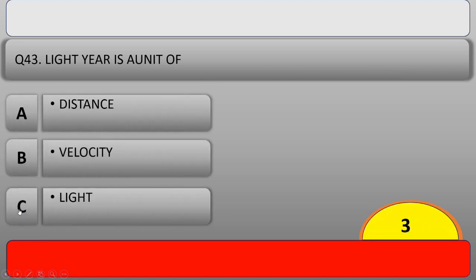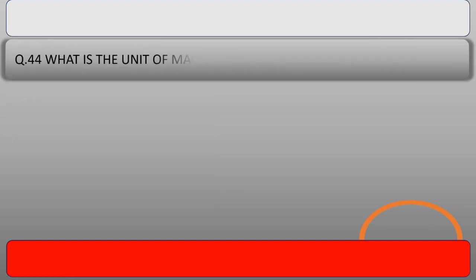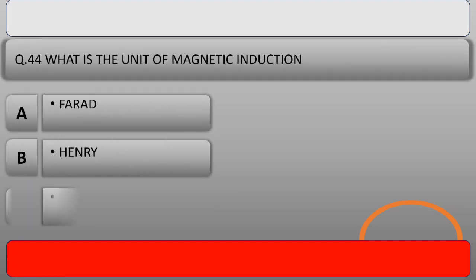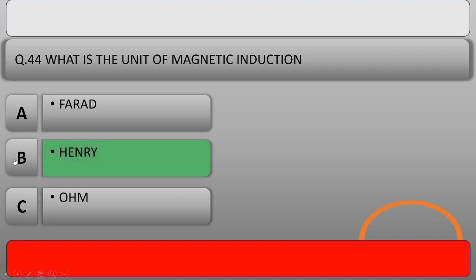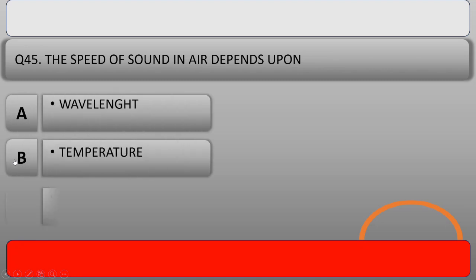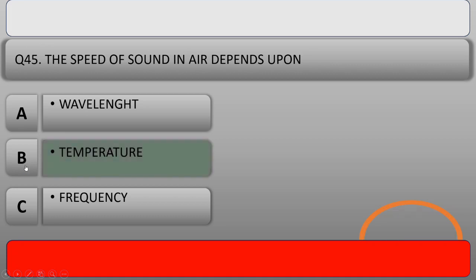Our next question is, light year is a unit of. And the right answer is option A, distance. Our next question is, what is the unit of magnetic induction? And the right answer is option B, Henry. Our next question is, the speed of sound in air depends upon. And the right answer is option B, only temperature.